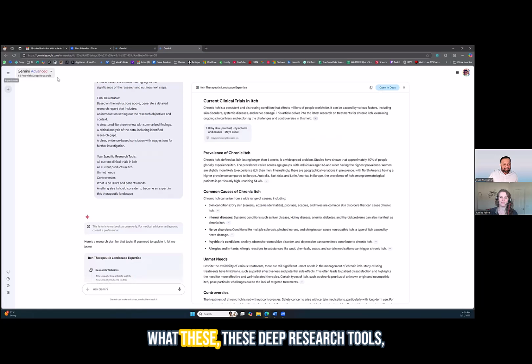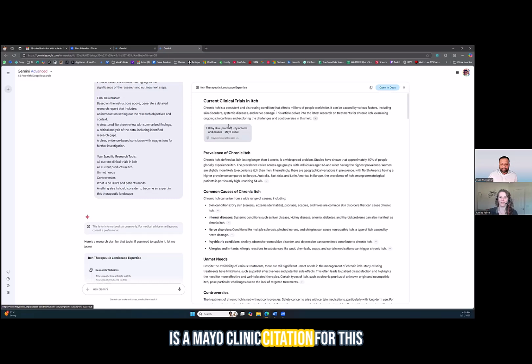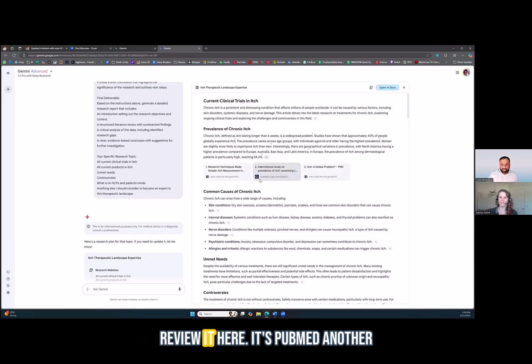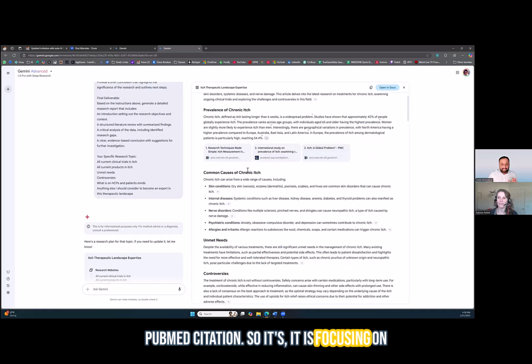And what this deep research tool does, compared to even just six months ago when these tools weren't giving you citations, and look at this, this is a Mayo Clinic citation for this statement. Go back and make sure you review it. Here it's PubMed citations. So it is focusing on high quality citations and synthesizing the outputs based on that, right?